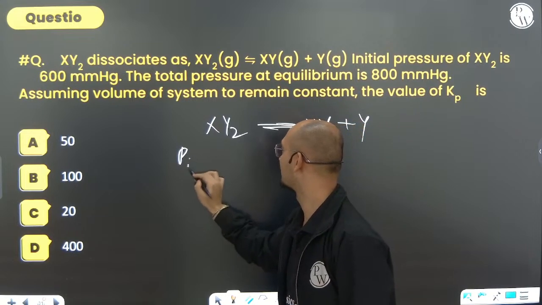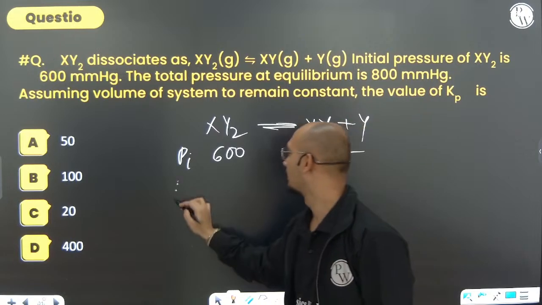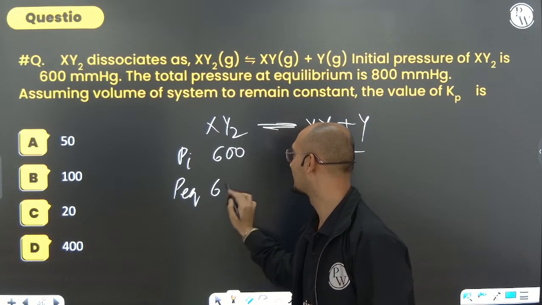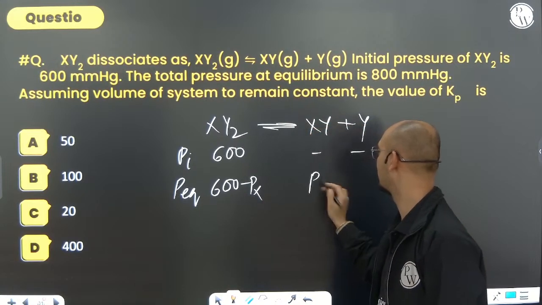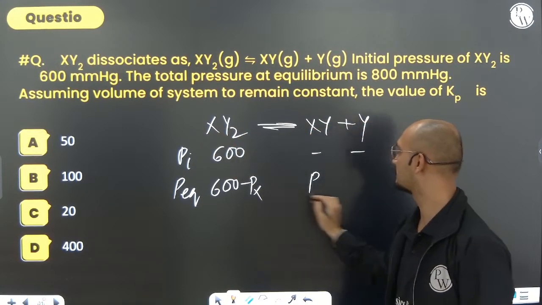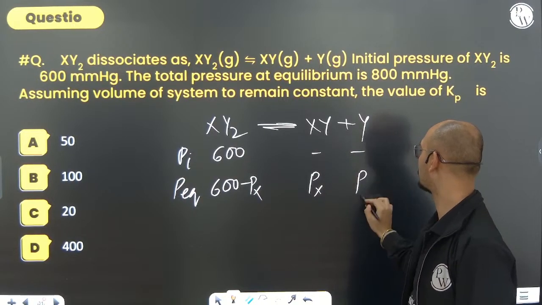Initially, P initial, start with P initial. How much is it? 600. Initially, this will be 0, 0. P equilibrium is how much? 600 minus dissociated Px. How many moles were there? 1. So how many Px? 1 Px. How many moles is formed? Px. 1 mole. So Px.